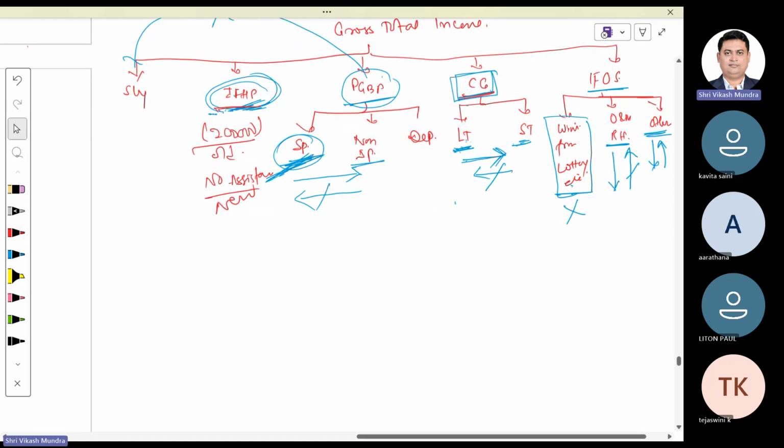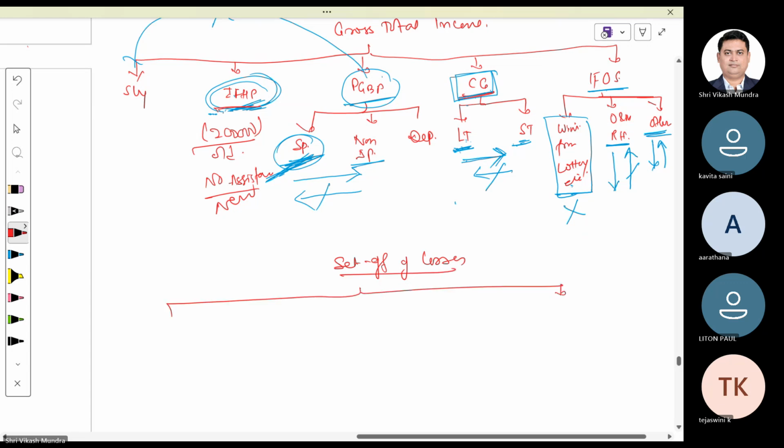In set off, there are two steps we are supposed to learn: intra head adjustment and inter head adjustment. What do you mean by intra head?